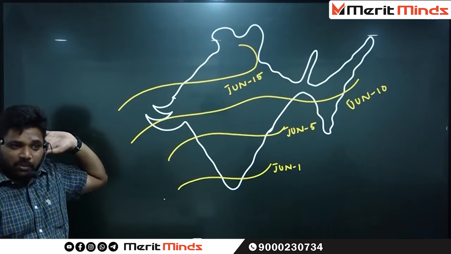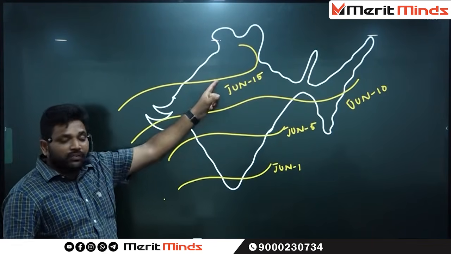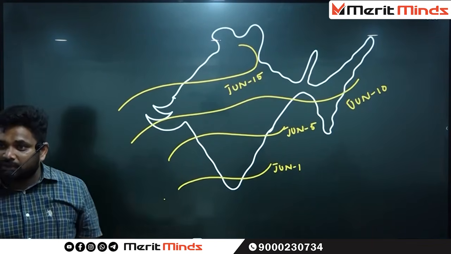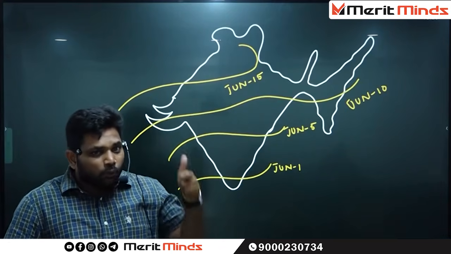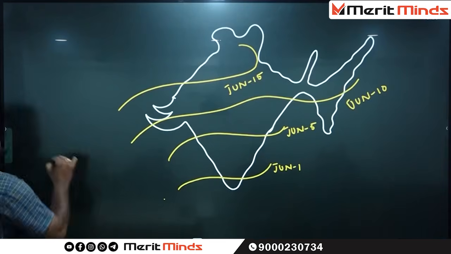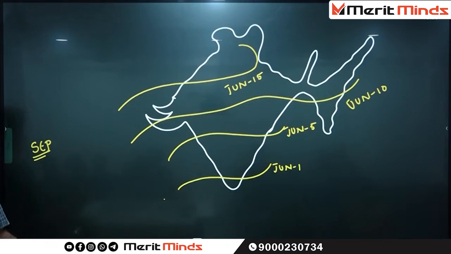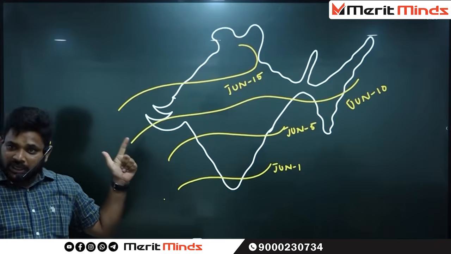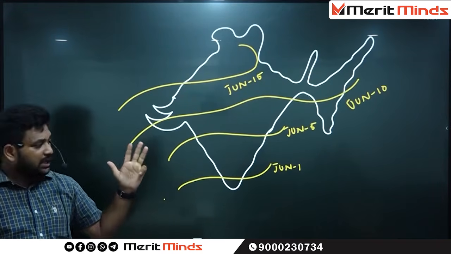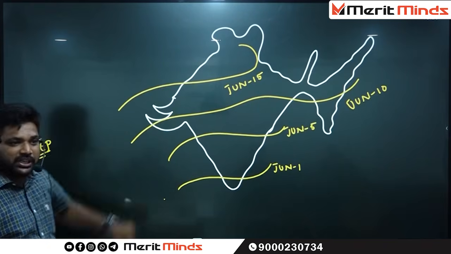So the Southwest Monsoon starts from June 1st. By June 15th, it is going to cover the entire part of India. Up to what extent does this monsoon remain in India? Continuously up to September. So June, July, August, September, these four months, there is a dominance of monsoons in India.